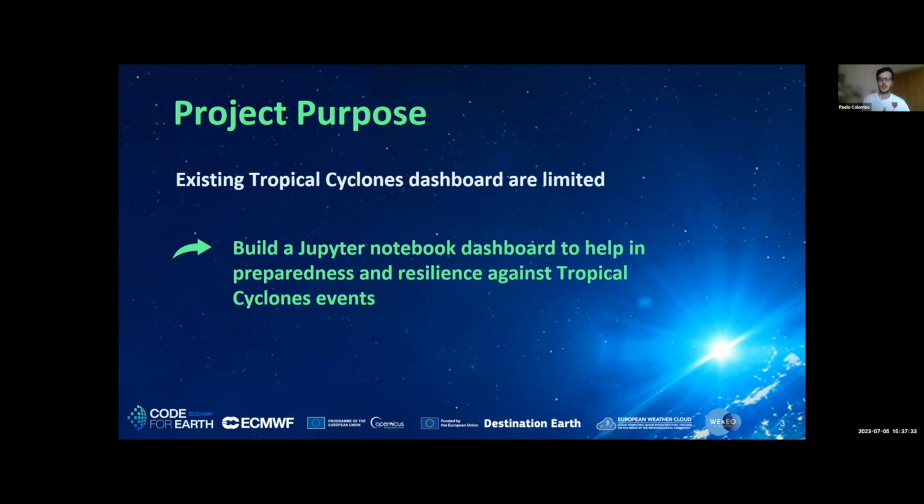Expanding the possible data to be visualized and creating different levels of complexity in the charts can increase the accessibility of the dashboard to a broader audience. So, following these three main limitations, the project purpose is to build a Jupyter notebook dashboard to help in preparedness and resilience against tropical cyclone events.